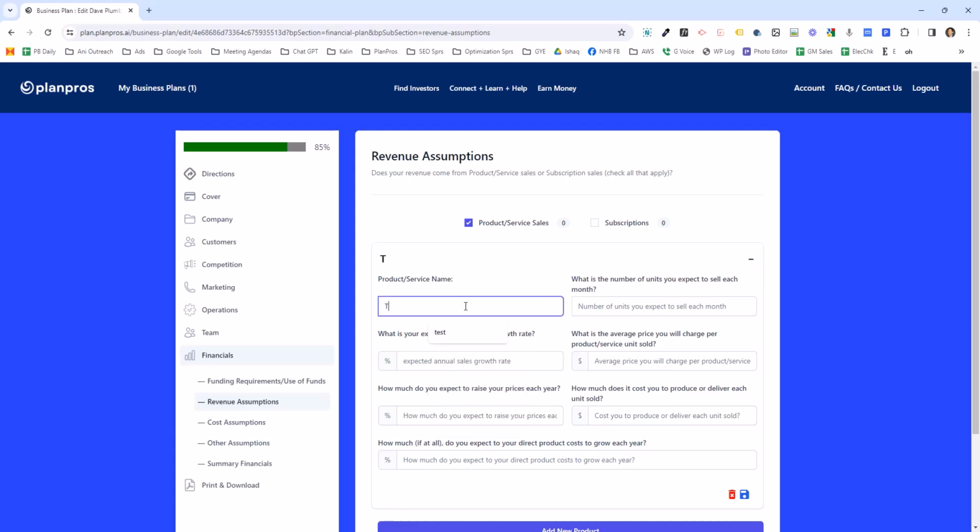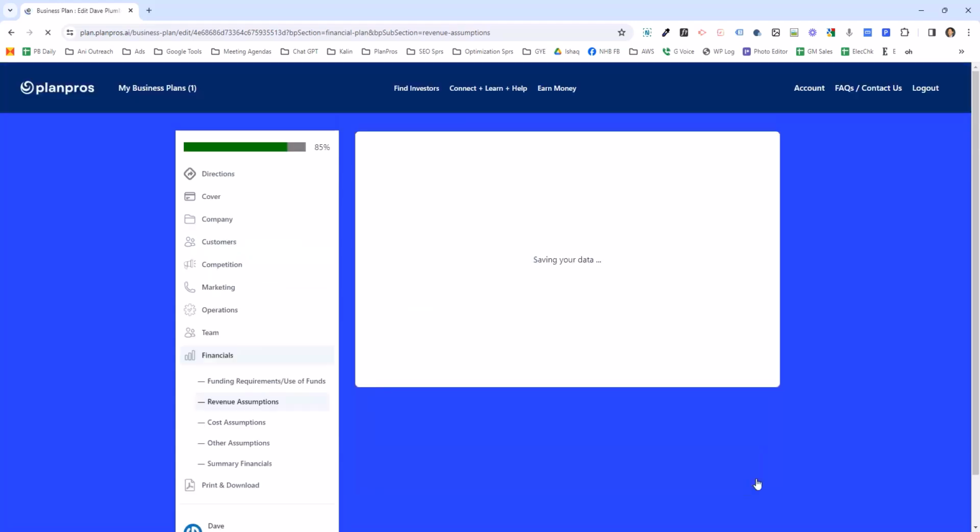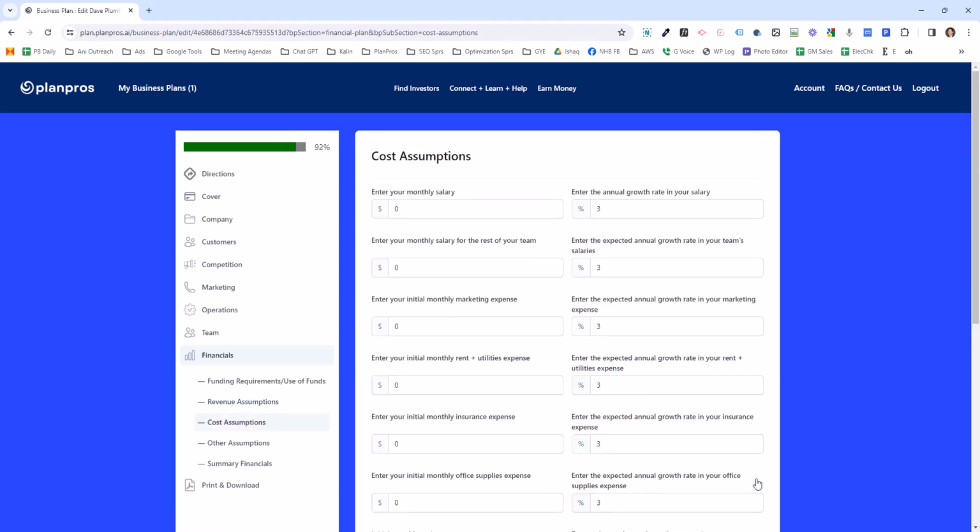So I want to do tattoo removal, and all the questions are pretty straightforward. How many will I sell each month? What is my expected growth rate? Average price? What is the cost? By entering this information, it automatically calculates all your financial projections for you for 5 years, your cost assumptions, your salary, monthly salary. So you just fill this in.